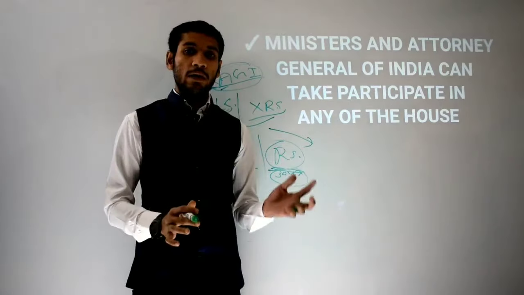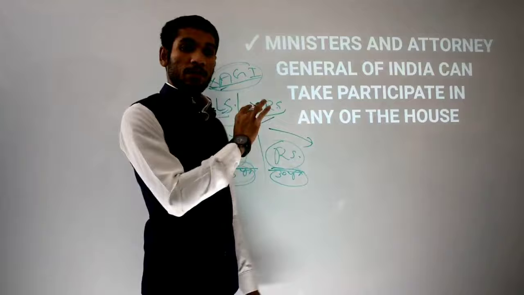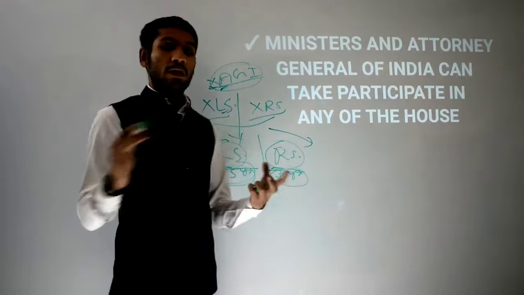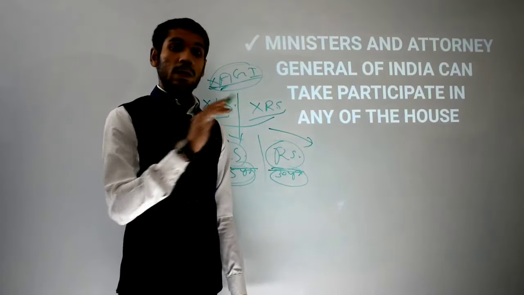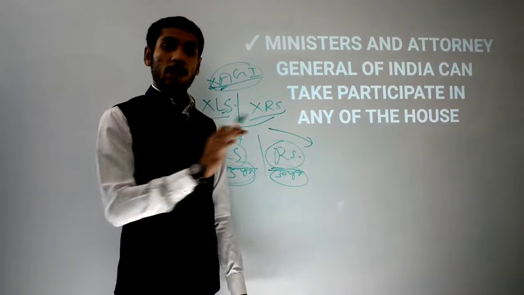Then the President will appoint that person as minister. So now that person is a minister, not an MP, not the AGI, not the President of India, but because one can become a minister without being a member of parliament, he or she can become a minister.